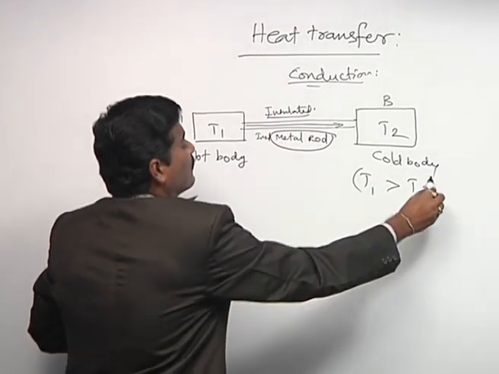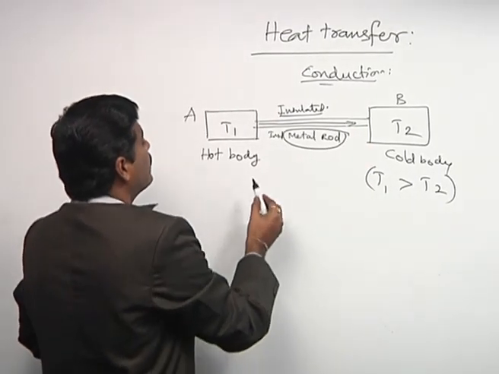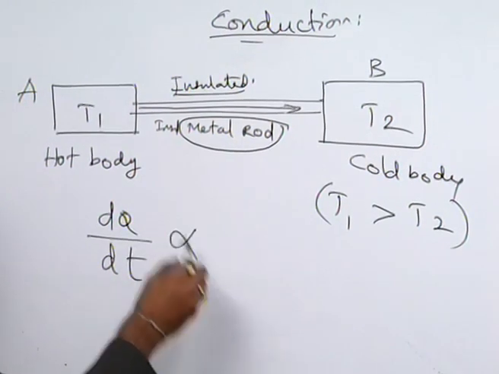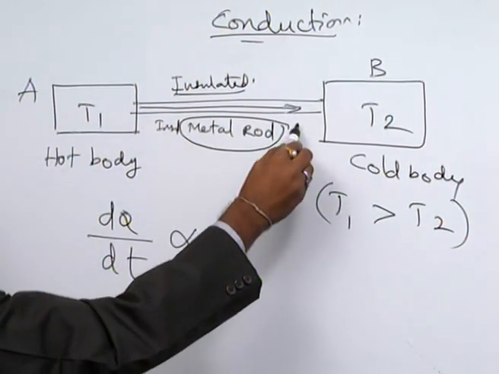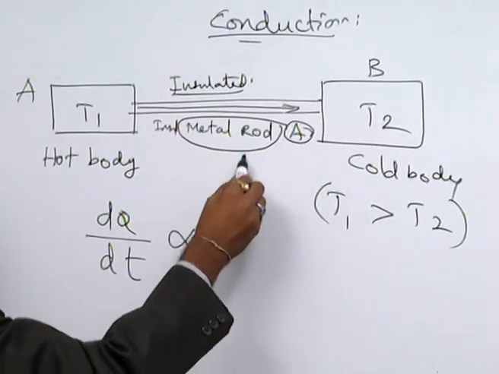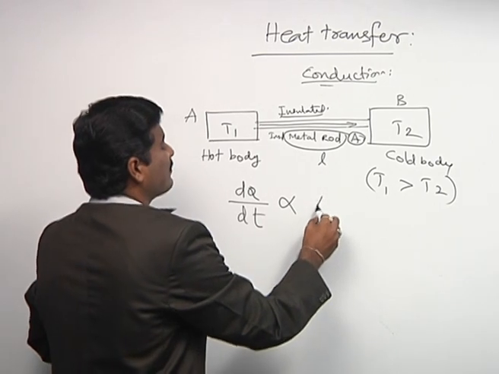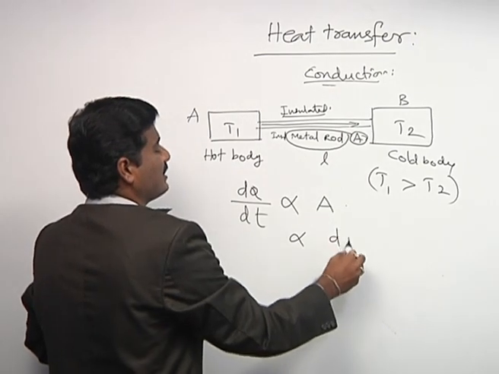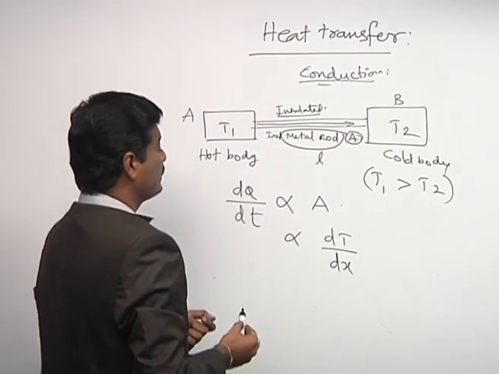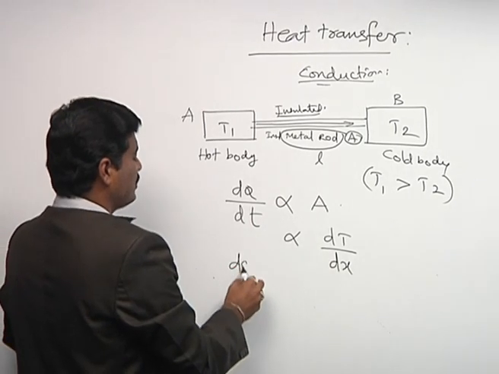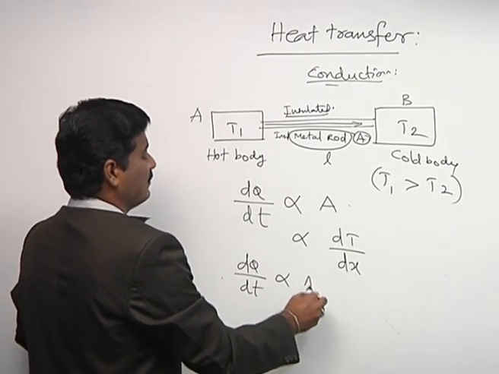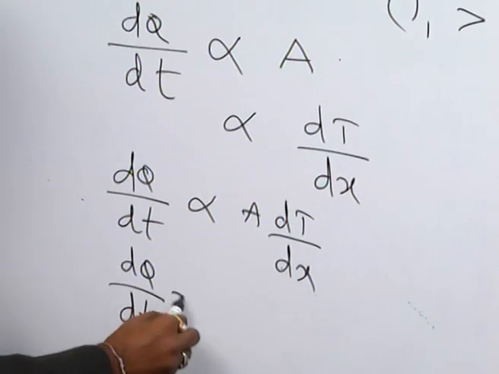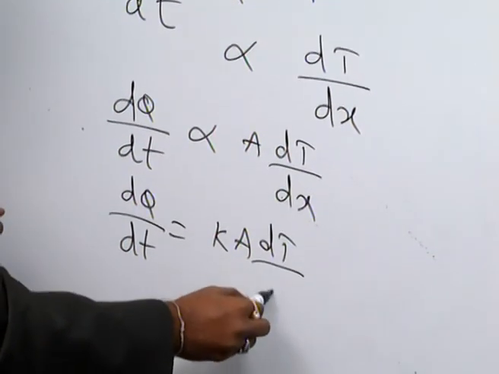Here if you observe, T1 greater than T2, the heat transferred with respect to time, dQ/dt, is directly proportional to the area of cross section A of the metal rod, and also directly proportional to the temperature gradient dT/dx. Applying these two, dQ/dt is directly proportional to A dT/dx. This gives dQ/dt equal to KA dT/dx.